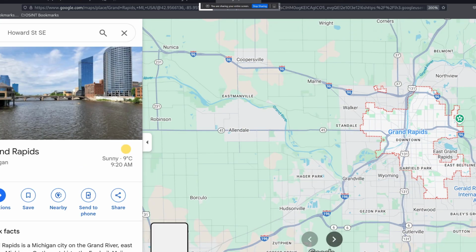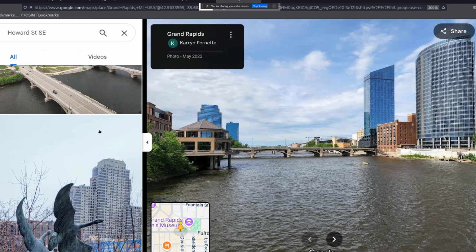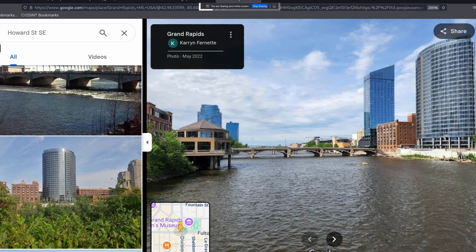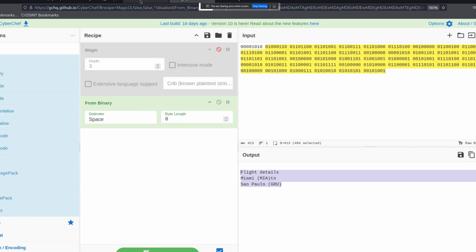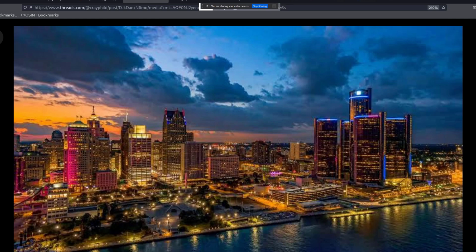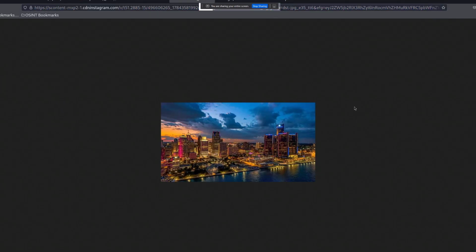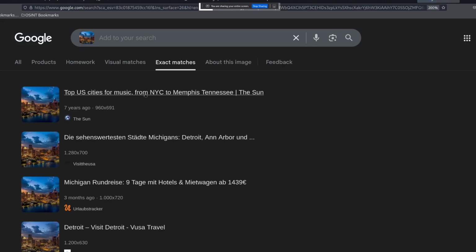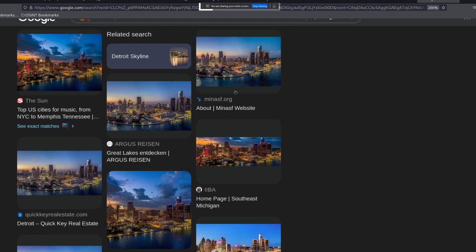What I'm also going to do is search for the picture that was posted on his Threads account to see whether it matches the address that we have got. So let me search for it. I don't know whether it's relevant or not, but we can just search for it. Okay, it's Michigan.